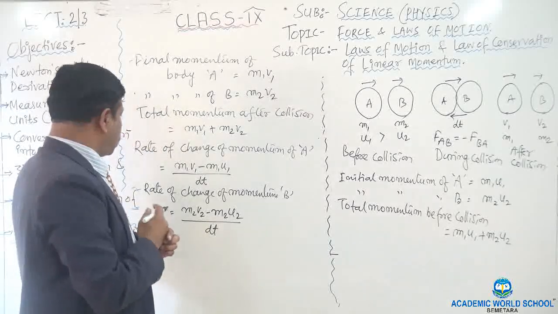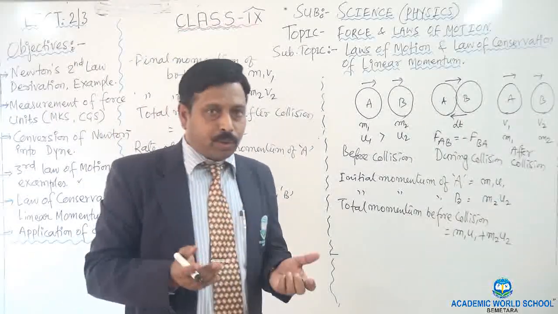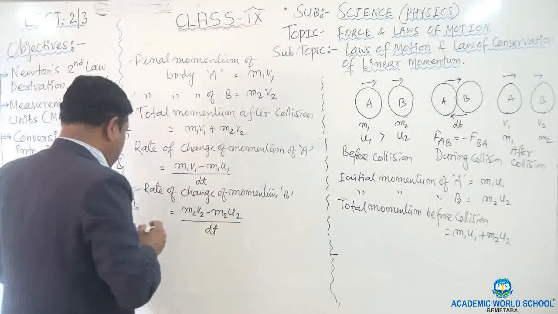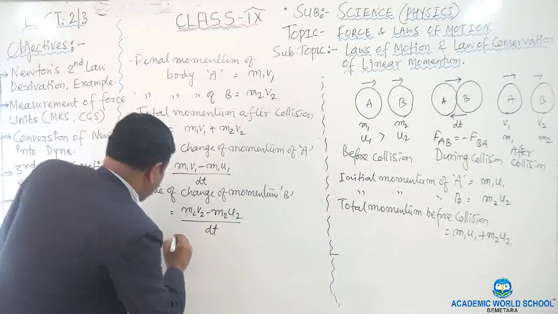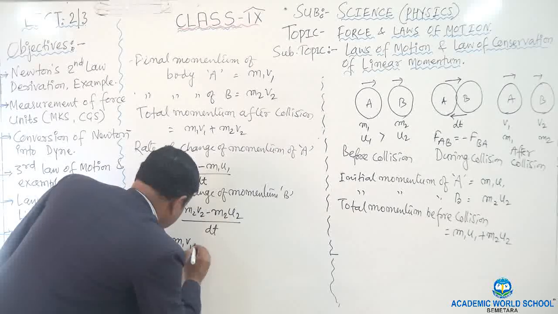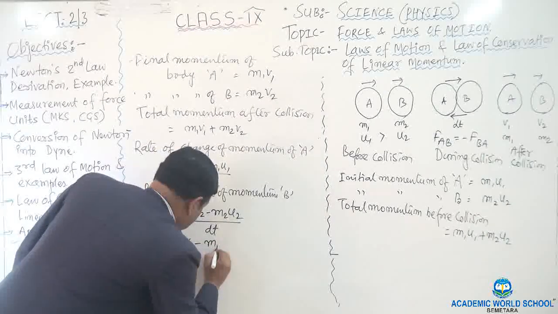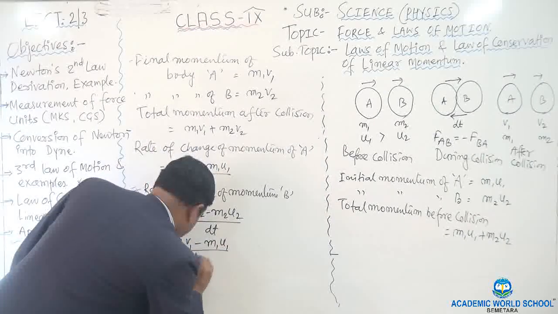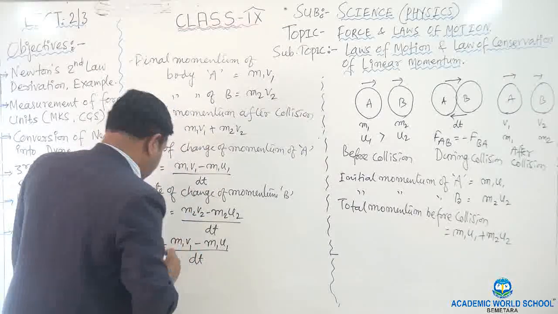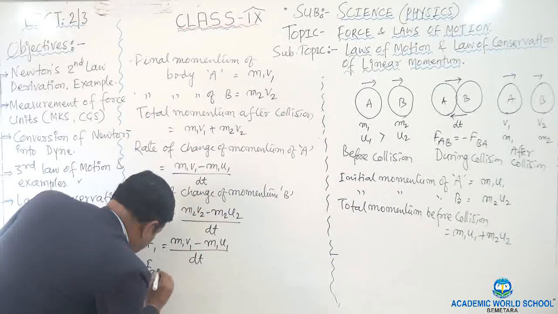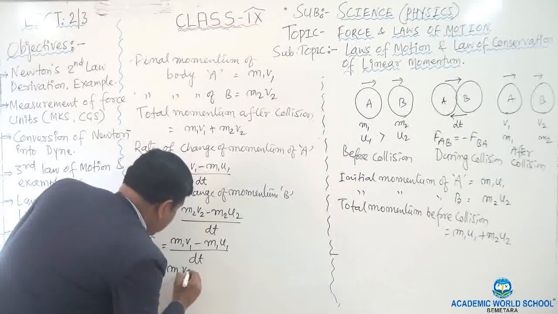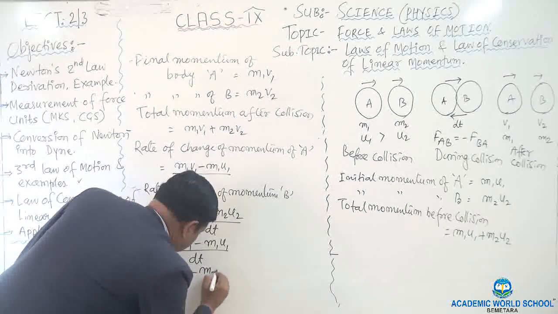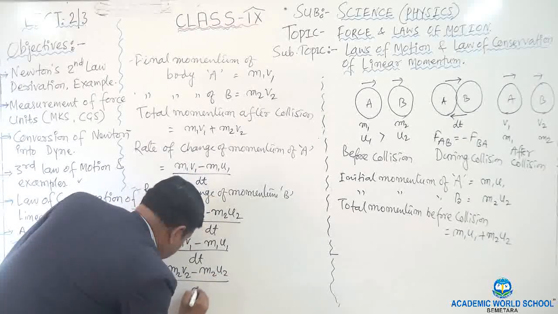The rate of change of momentum gives force. So I can write F1 is equal to (m1 v1 minus m1 u1) upon dt, and similarly F2 is equal to (m2 v2 minus m2 u2) upon dt.